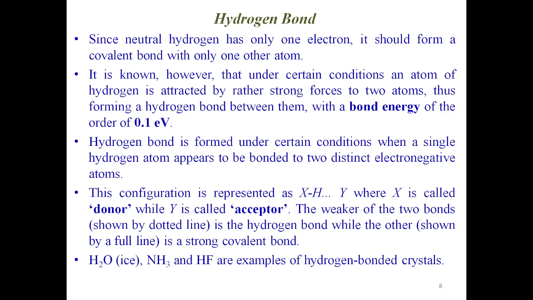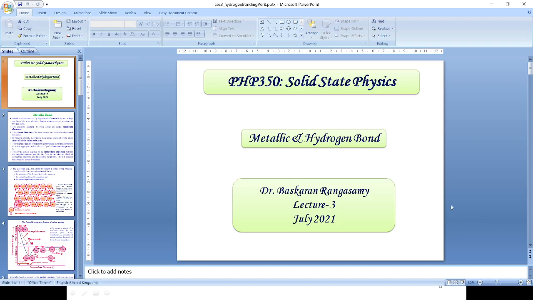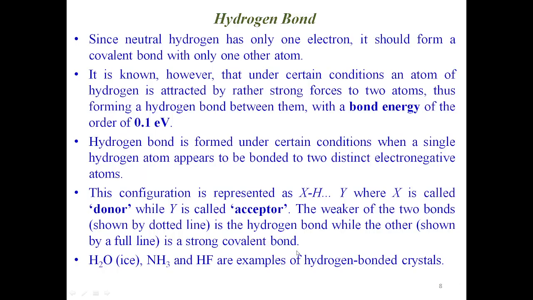The weaker of the two bonds, shown by the dotted line, is the hydrogen bond, while the other, shown by a full line, is a strong covalent bond. So the examples are water, H2O, ammonia, and HF, which are examples of hydrogen bonded crystals.